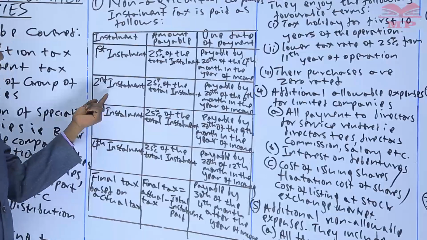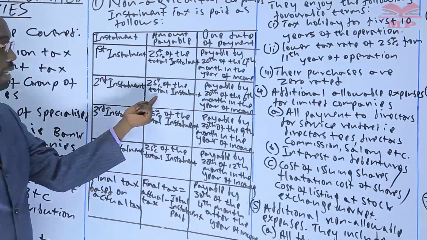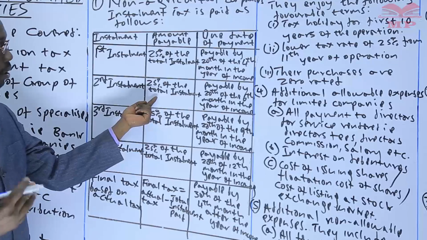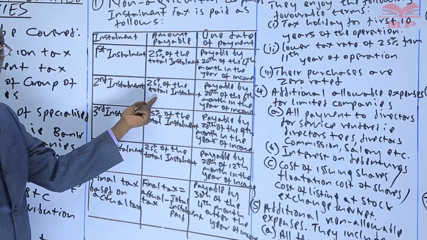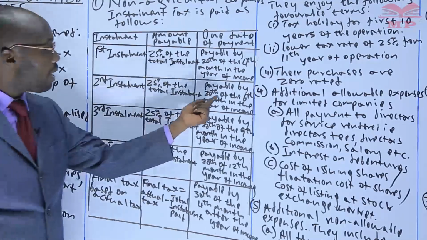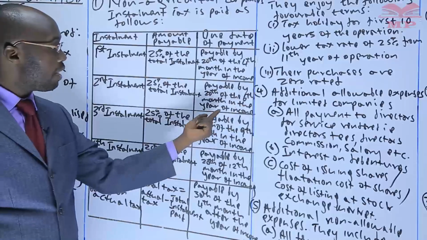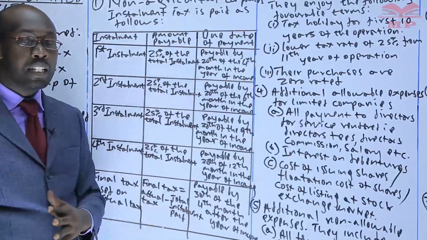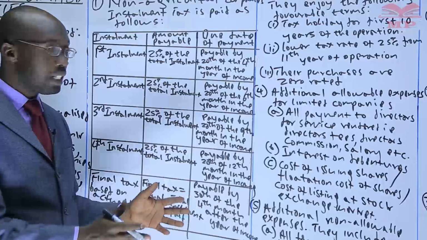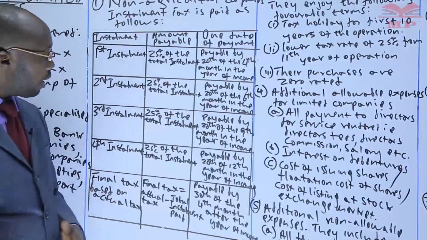And then we have the second installment, another 25% of the total installment you have estimated, the 11 million, and you pay by 20th of the sixth month in the year of income. So if the year of income starts January, that means that by 20th June 2021, you pay the second installment.